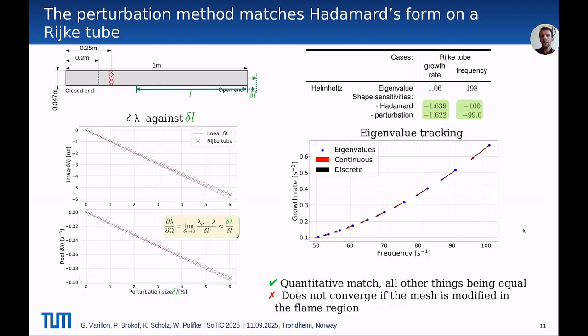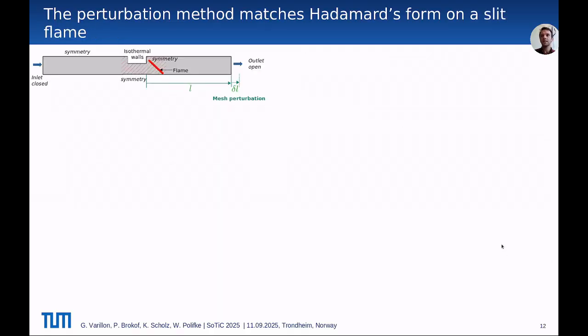And this is a good reminder that we cannot handle optimization affecting the flame region with the Helmholtz solver, and that we should move on to the linearized reactive flow equation. Which is what we have done in the next case, in which we compare Helmholtz and linearized reactive flow approaches on a slit flame. This flame features an unstable thermoacoustic mode, and we compute again the sensitivity with respect to an extension of the combustion chamber downstream of the flame.